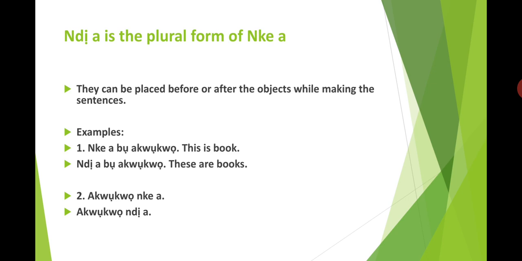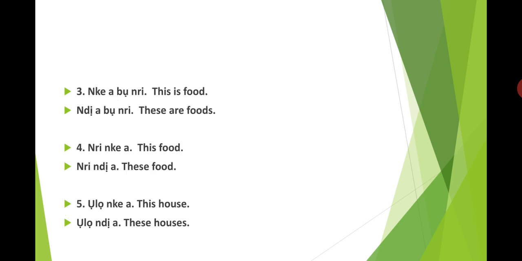Akwụkwọ nkea. Remember I told you that they can be placed before or after. So the first example, we placed it before, and then this second example is placed after. Akwụkwọ nkea, that is akwụkwọ ndia, means this book, these books. Nkea bụ nri, this is food. Ndia bụ nri, these are foods.